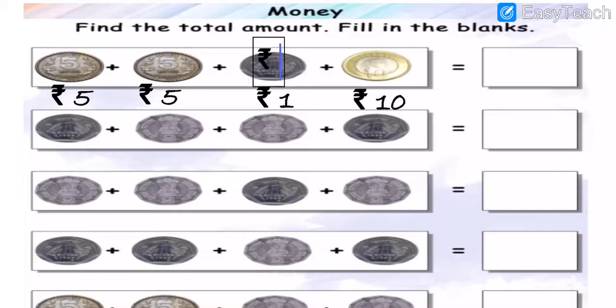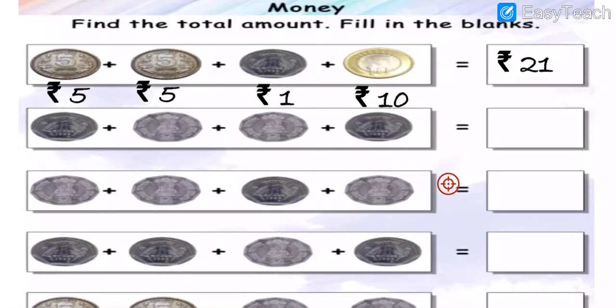Okay, got my points, my dear students? Understood? So answer is what? 21 rupees. How much in first row? 21 rupees. Okay, now further we are going to move, my dear students.